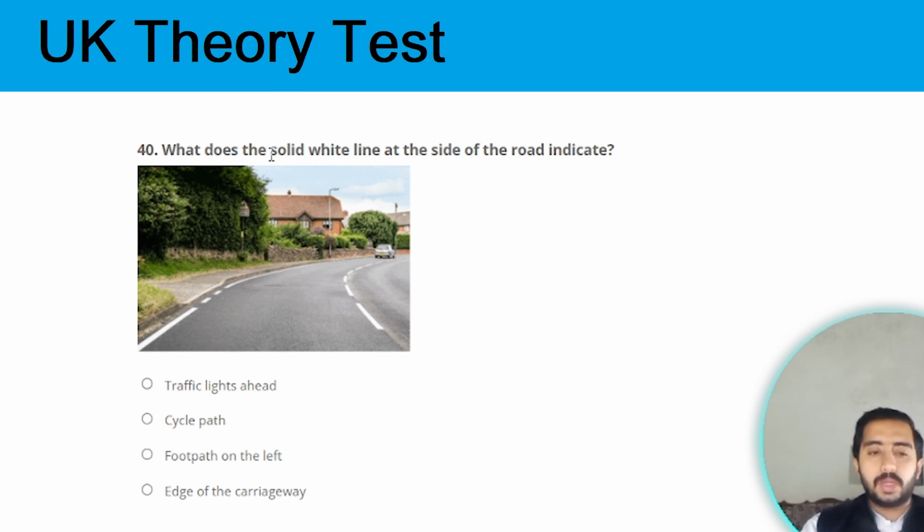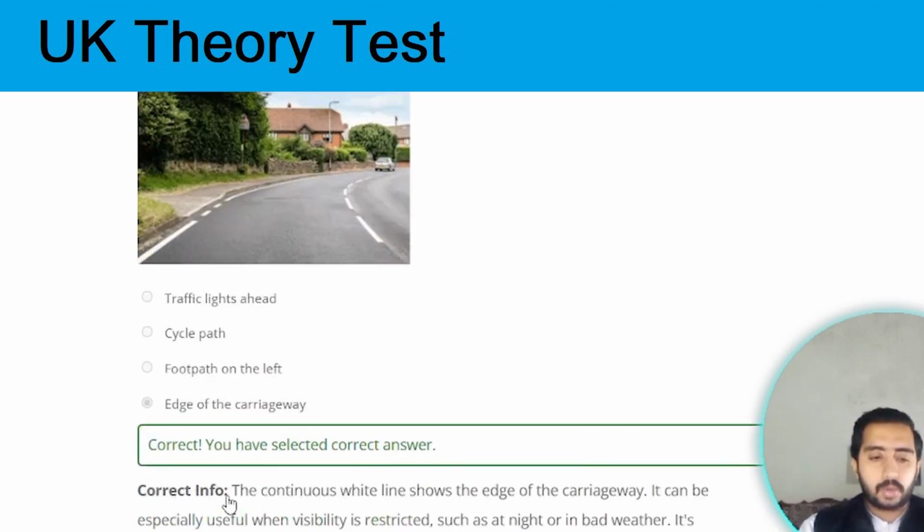What do the solid white lines at the side of the road indicate? The solid white lines at the side of the road mean the edge of the carriageway. Option D is the correct option.